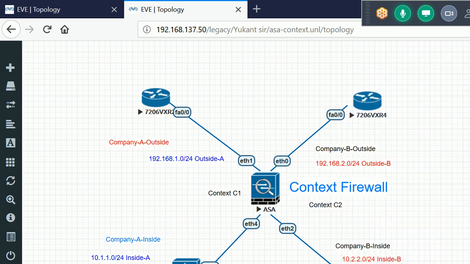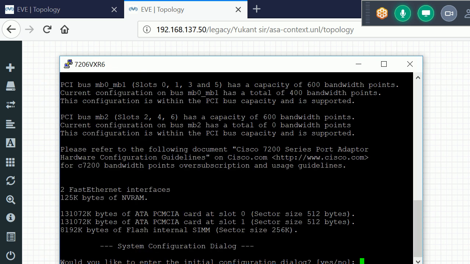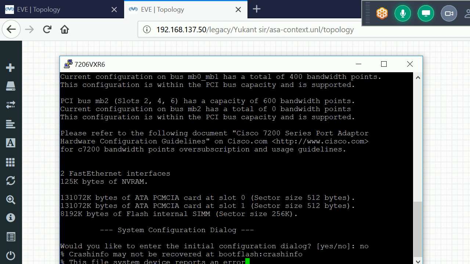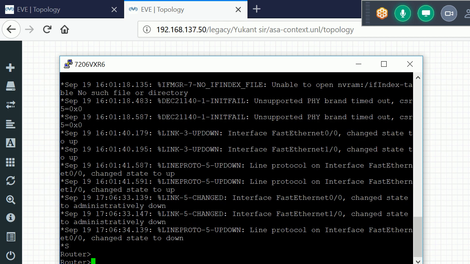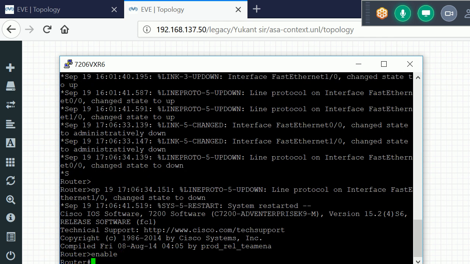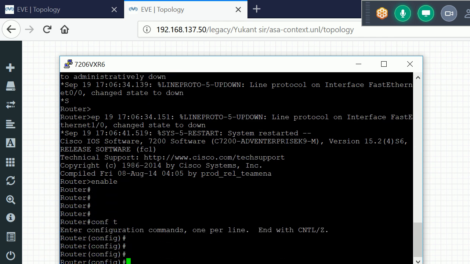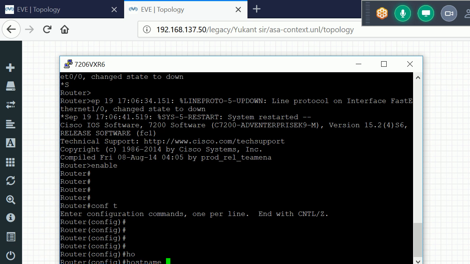Now I'll go into my inside host. I'll give the host name company A inside.